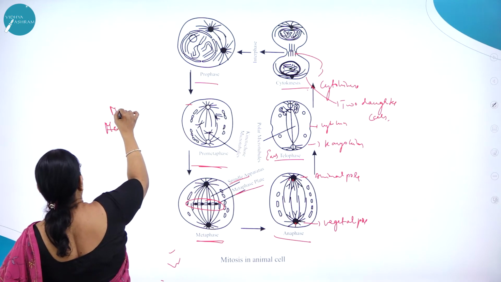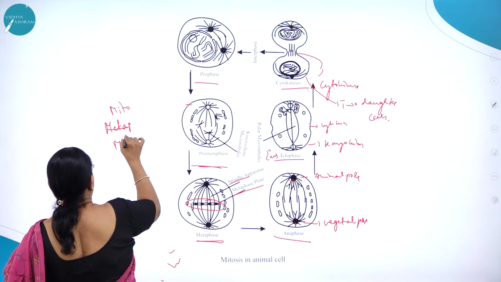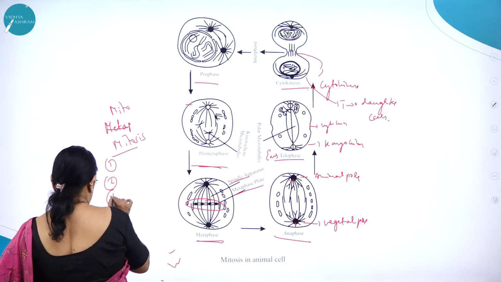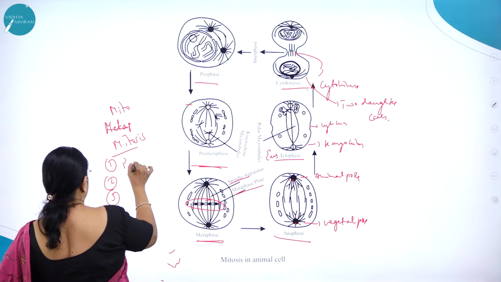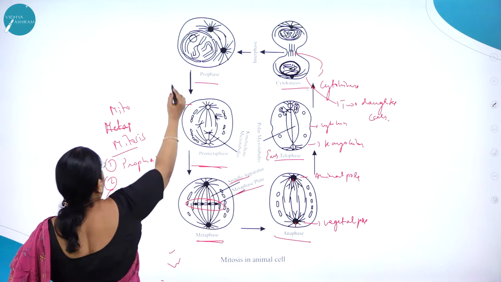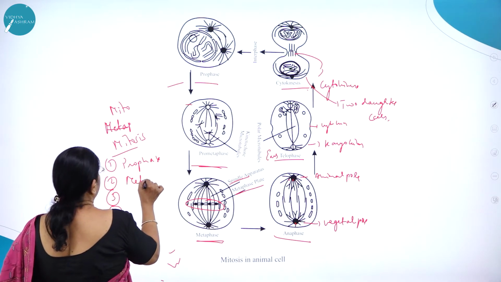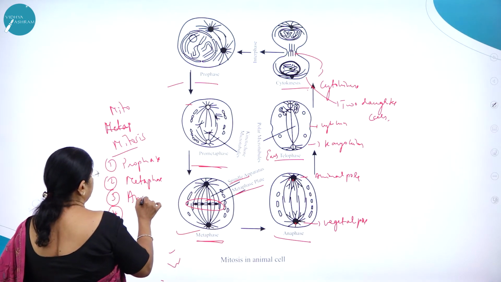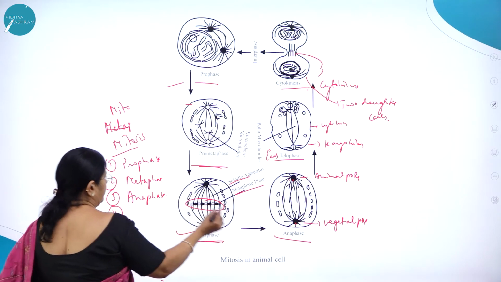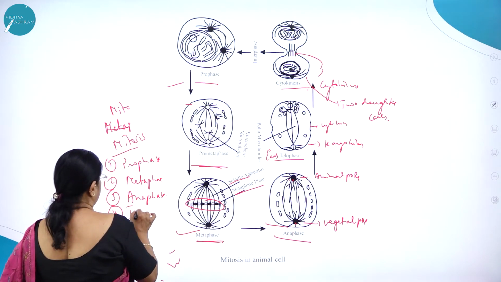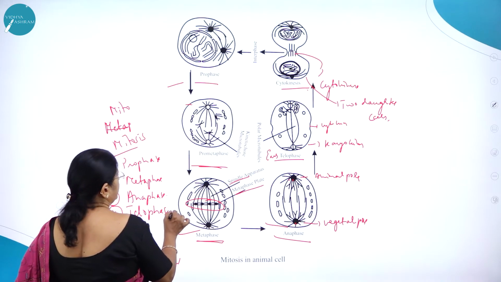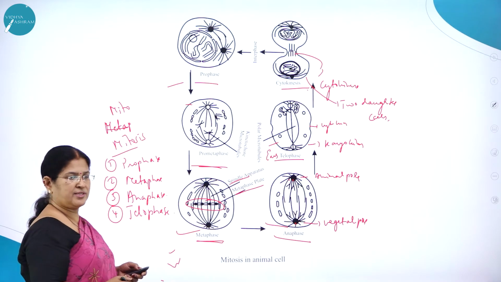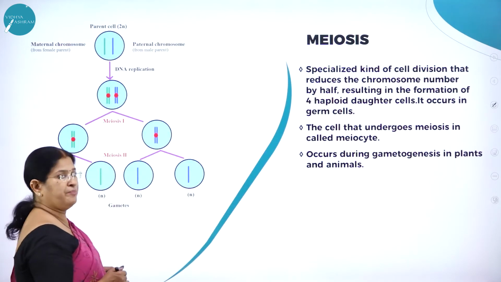So mitosis involves prophase. Here you can see prophase, then metaphase. Here you can see the metaphase. Then anaphase. Here you can see the anaphase. Then the telophase. Here you can see the telophase. So this is all about the mitotic stages. Then moving on to meiosis.